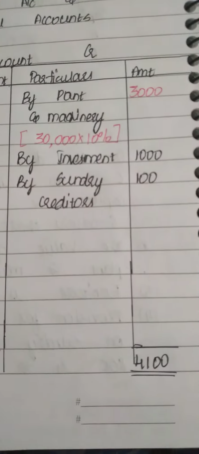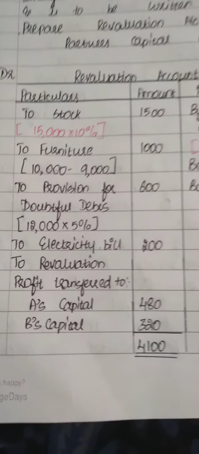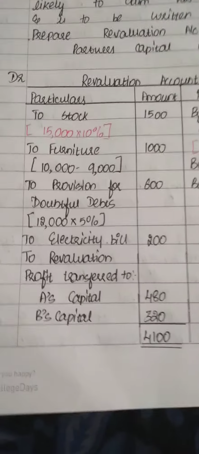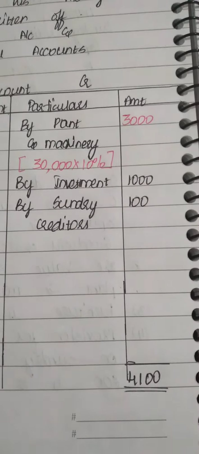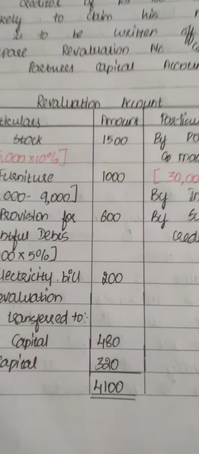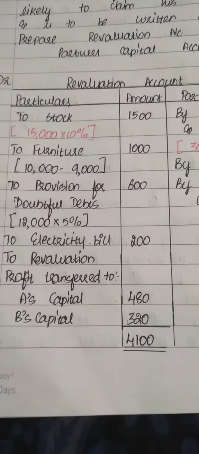Now the credit side is more than the debit side, so it is leading to a revaluation profit. 4,000 adding on the credit side will give you 4,100. Minus it with the debit side amounts, you will get 800.